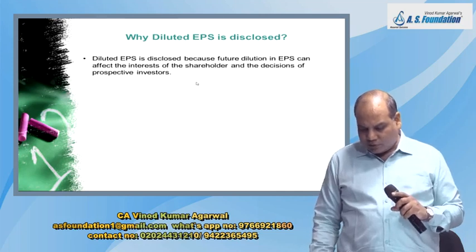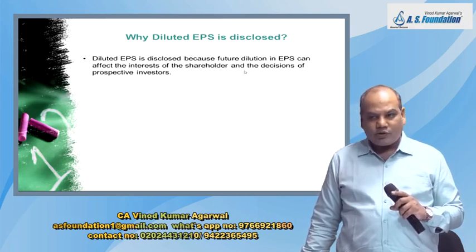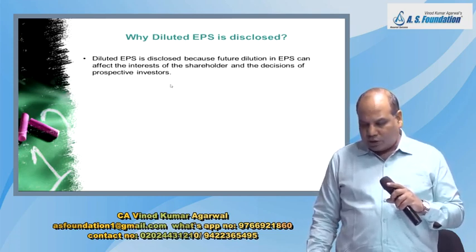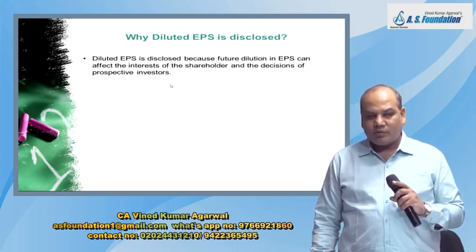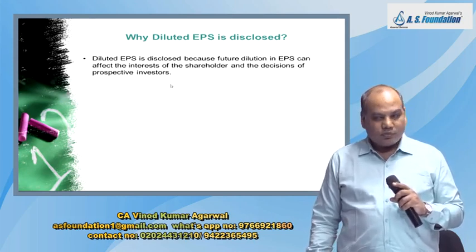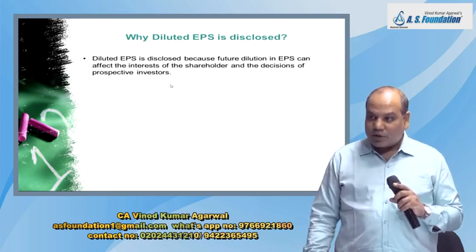Why is diluted EPS disclosed? This will affect the interest of shareholders and the decision of the prospective investors. See, if the EPS falls, what are the side effects of that? Dividend earning of the shareholders will fall. Stake of the shareholder will fall in the company. Market price may fall.